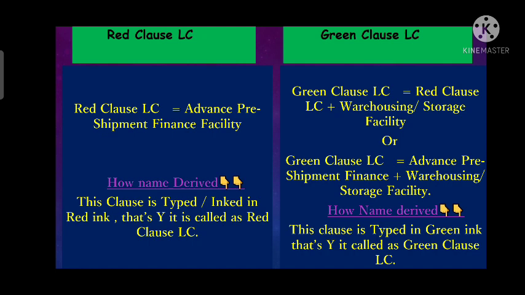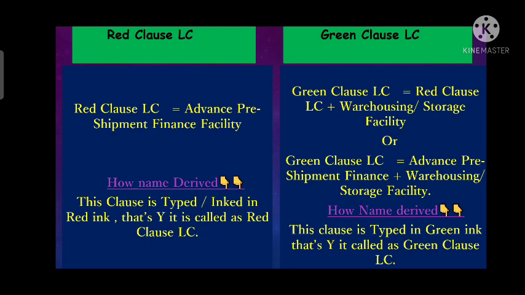How is the name derived? How is the red clause name derived? Red clause LC is basically typed in red ink or highlighted in red because here the advance payment is being made by the issuing bank. So it is typed in red ink. That's why the name is called red clause LC.